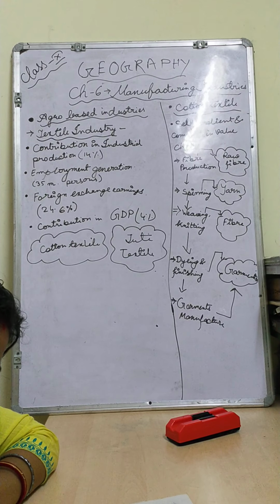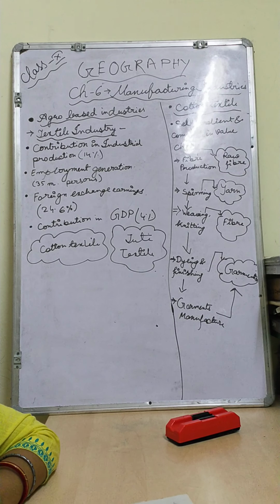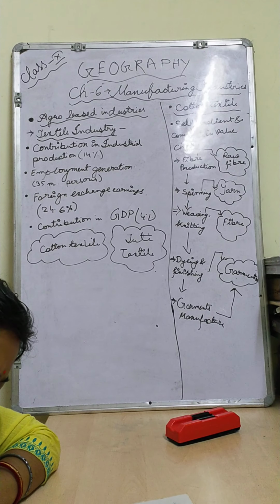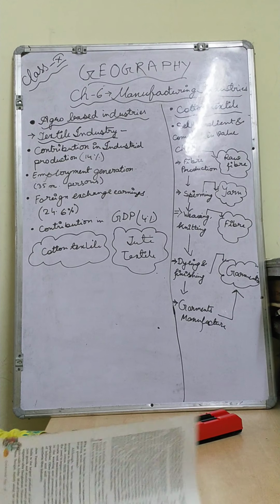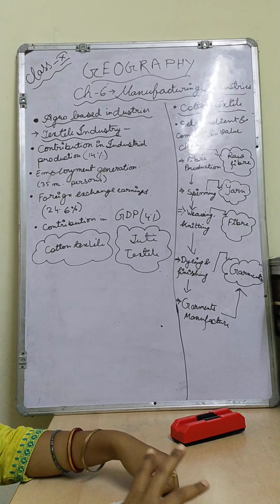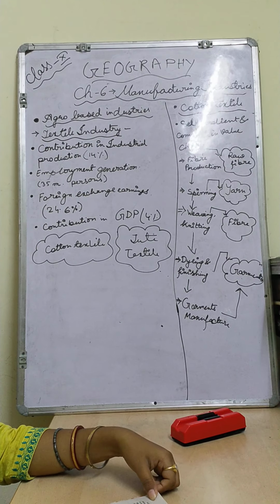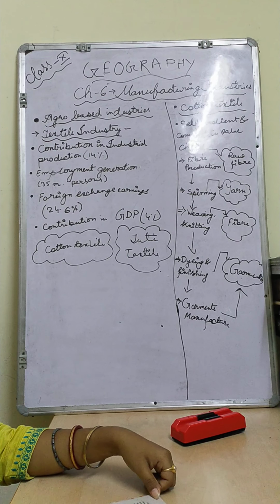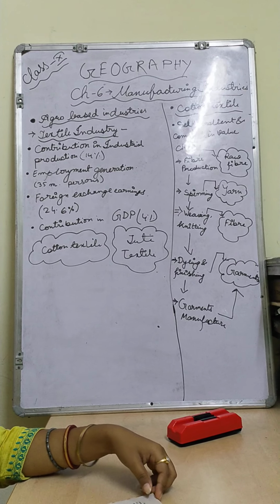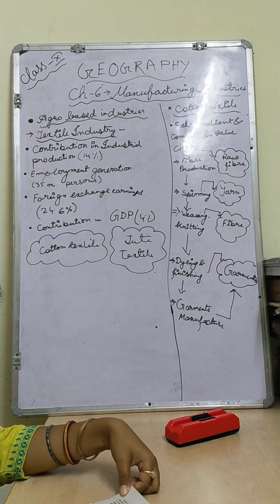India exports yarns to Japan. Wherever, India is providing this type of cotton yarn, the thread part, to Japan. Other important cotton goods from India are going to the USA, UK, Russia, France, East European countries, Nepal, Singapore, Sri Lanka and African countries. These countries are getting the raw material from India. That is why the Britishers came and started trade and globalization in India for this type of cotton and textile industries only.